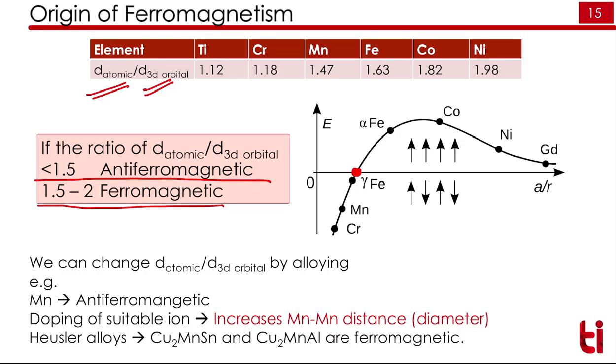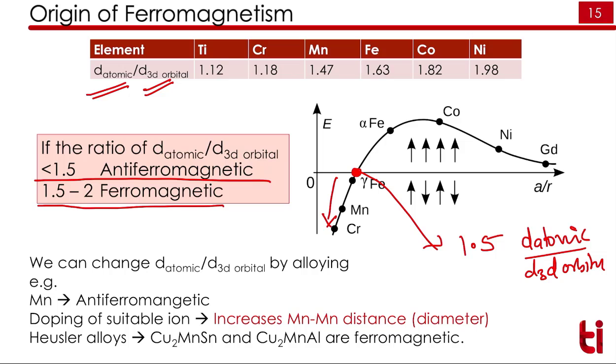So this is a threshold: at this point d atomic by d 3D orbital is 1.5. Below this, all are antiferromagnetic. Above this, all are ferromagnetic in nature.